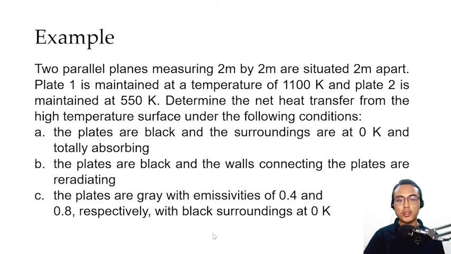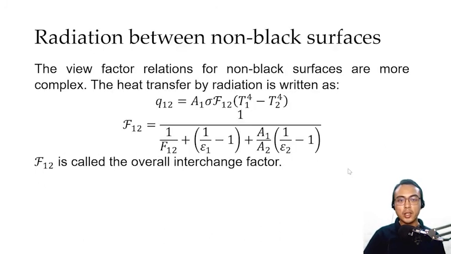Okay? So for letter C, we will use the entire form of our Q1 net equation. However, since the plates are now gray, we are going to use emissivity 1 of 0.4 and emissivity 2 of 0.8 in our overall interchange factor, fancy F12. So let us first solve for the overall interchange factor, and then we will go back to our net heat rate equation. This is our equation for the overall interchange factor.